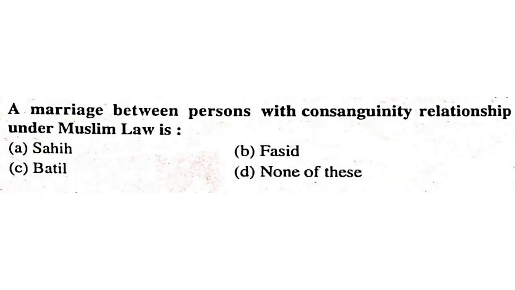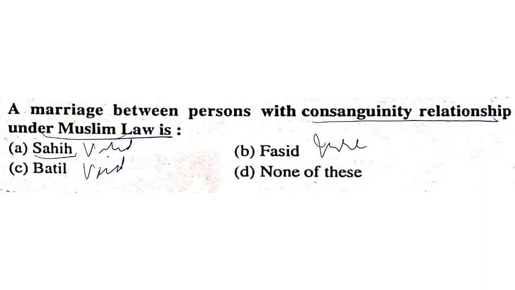A marriage between persons with consanguinity relationship under Muslim law is Sahih, that is valid, Fasid, that is irregular, or Batil, that is void. It is void. Marriage between persons with consanguinity, that is relationship by blood, under Muslim law is Batil, that is void.